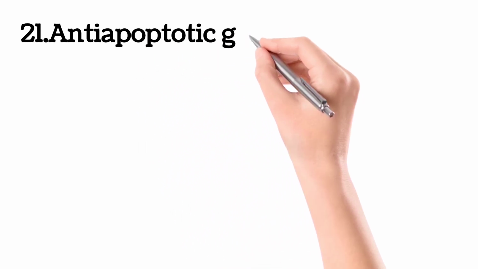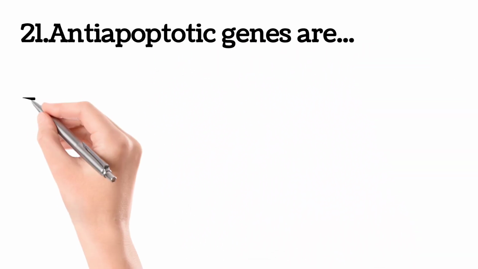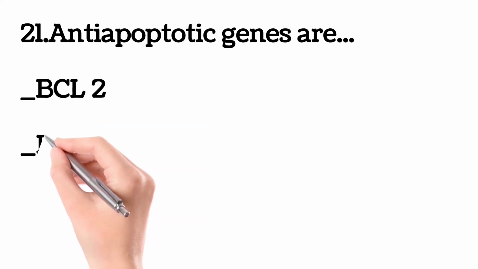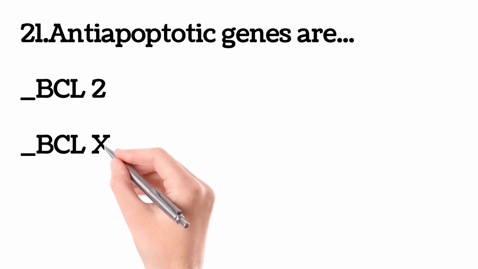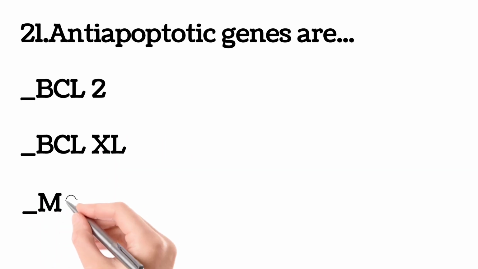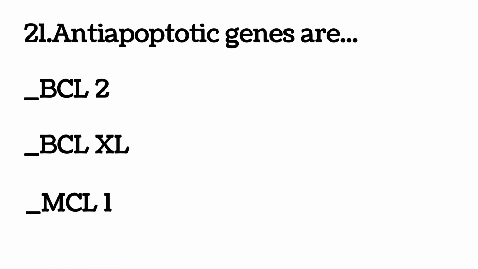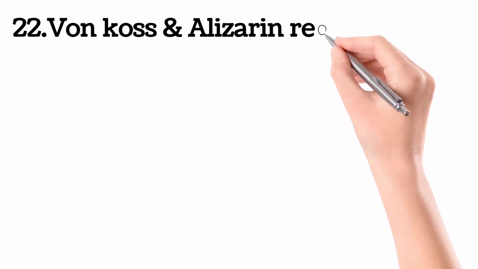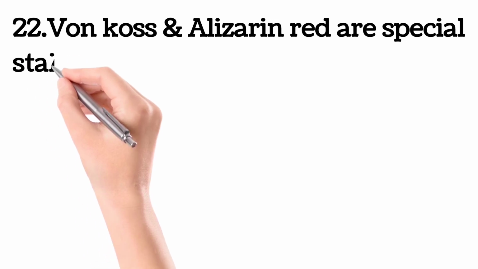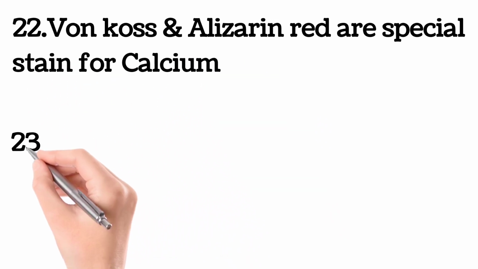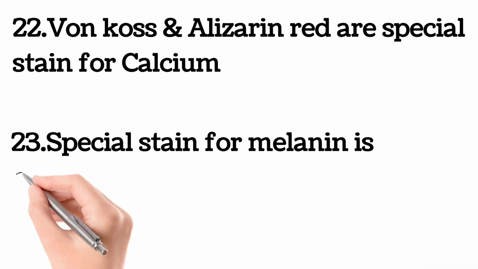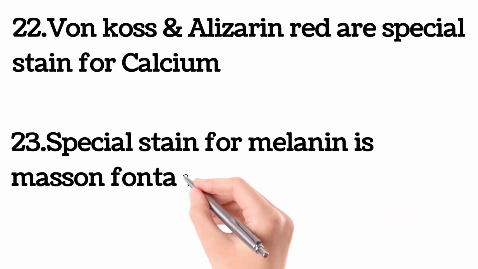The 21st point is that anti-apoptotic genes are BCL2 and BCLX. BCL2 and BCLX, right? And MCL1. BCL2, MCL1 and BCLXL are the anti-apoptotic genes. Von Kossa and alizarin red are the special stains used for calcium. The special stain for melanin is Masson-Fontana stain.